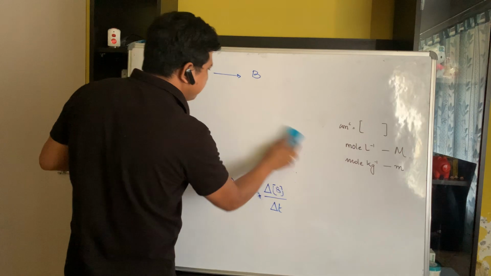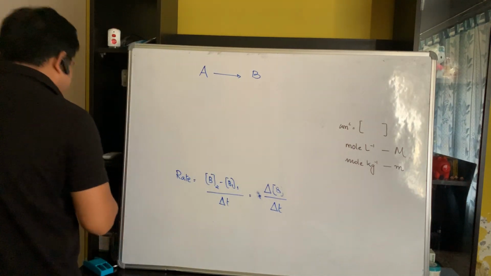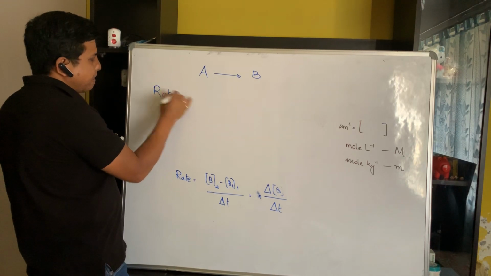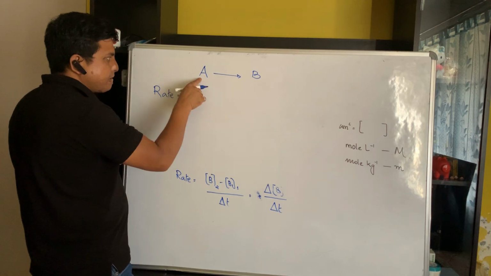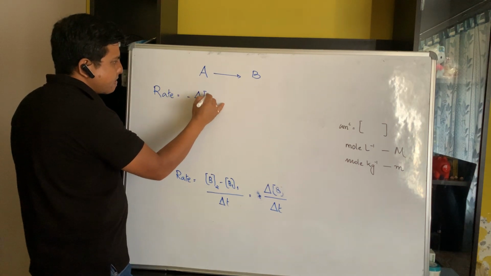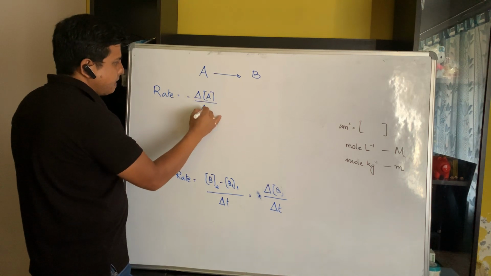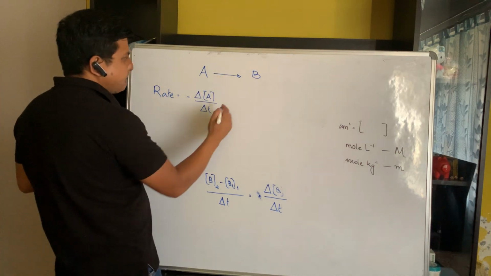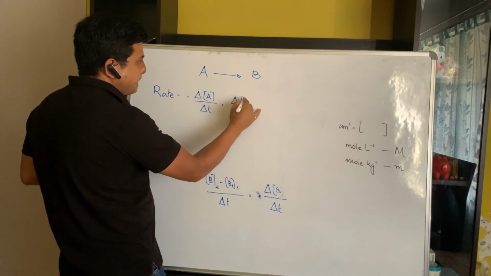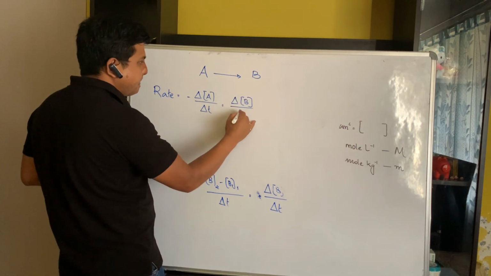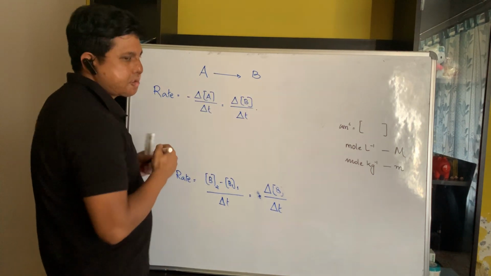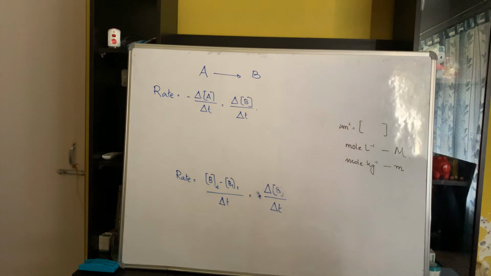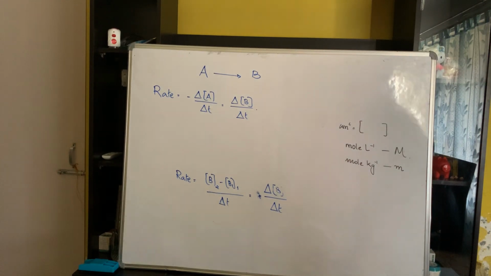To conclude, how can I express the rate of a reaction now in terms of A? Rate of a reaction will be minus, in terms of reactant, change in concentration of reactant divided by time taken for the change. And in terms of product B, it is the increase in concentration of product divided by time taken for the change. So this is how we can express the rate of a reaction in terms of concentration of the reactant and product.